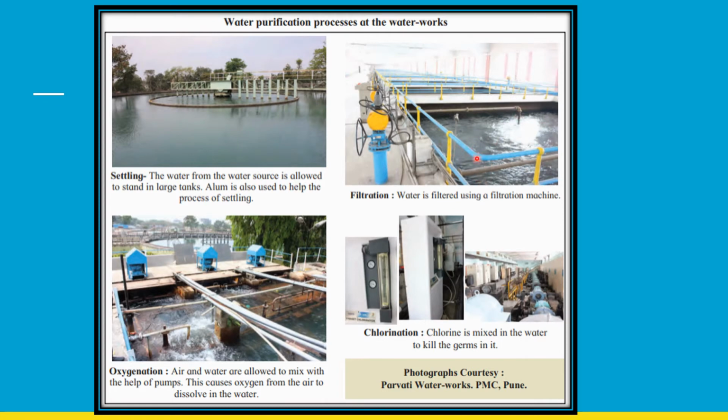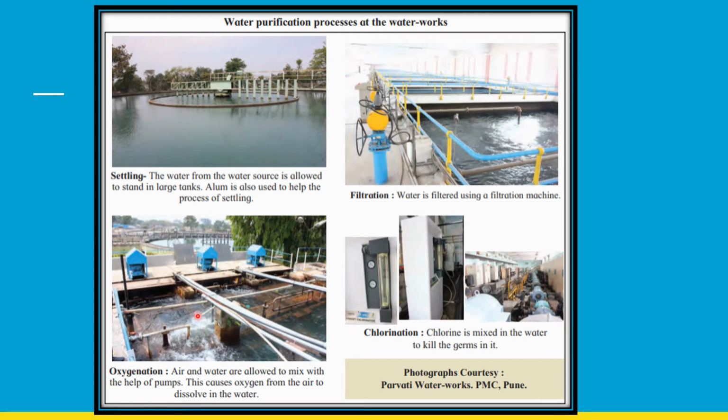After filtration, it is oxygenated. So air and water are allowed to mix with the help of pumps. This causes oxygen from air to dissolve in water. Now water which has some amount of oxygen dissolved in it is healthy and it is fresh water.